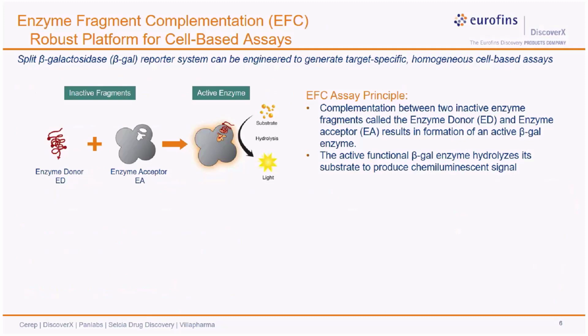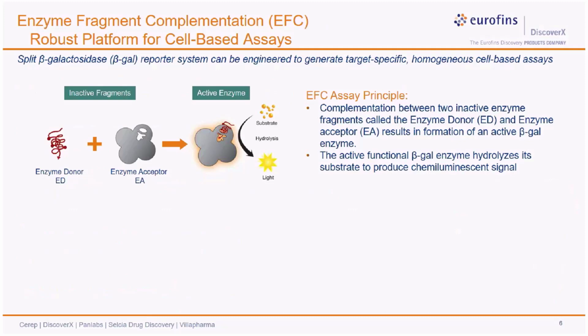When these two fragments are put together, they complement each other to form a functional beta-galactosidase enzyme. We add a chemiluminescent substrate in the assay that this active functional enzyme hydrolyzes to produce a light signal that can be read with any benchtop luminometer found in most labs.